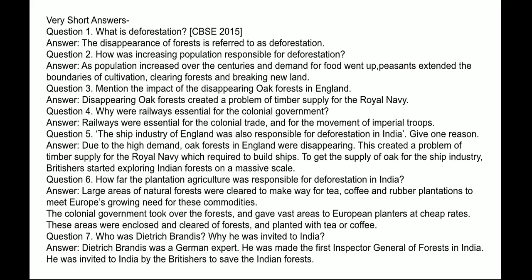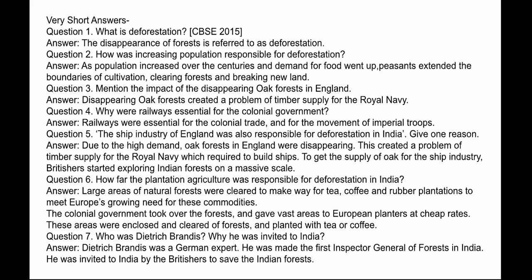Next question: Mention the impact of the disappearing oak forest in England. Answer: The disappearing oak forest created a problem of timber supply for the Royal Navy. Next question: Why were railways essential for the colonial government? Answer: Railways were essential for the colonial trade and for the movement of imperial troops.